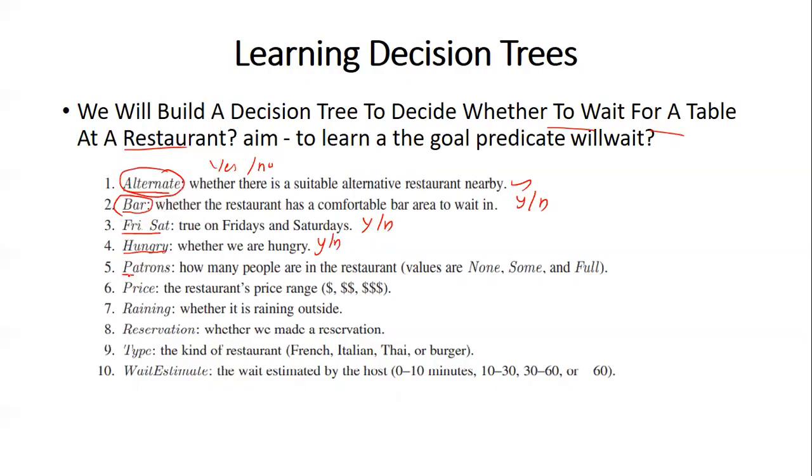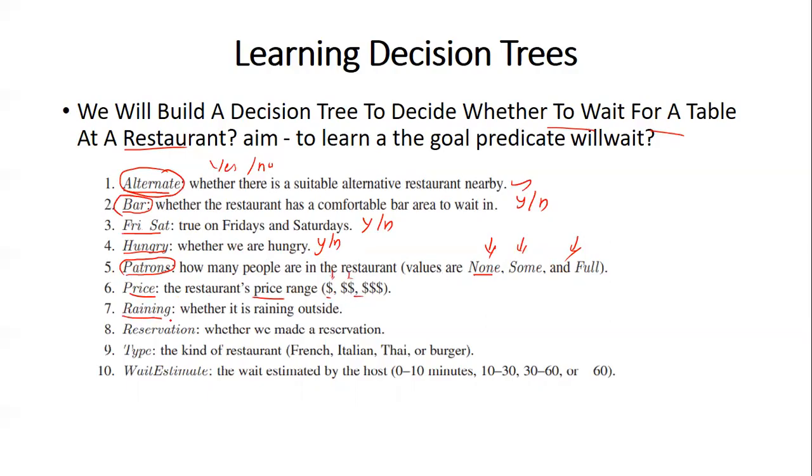Patrons. How many people are in the restaurant currently? So this can take any one of these three values, because we discussed that everything will have only discrete values. It can be either none, some, or full. Price. This is the restaurant's price range. Different price ranges are mentioned like this: low cost, medium, and high.